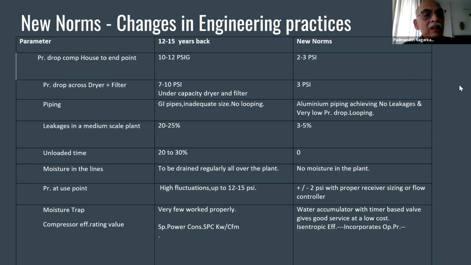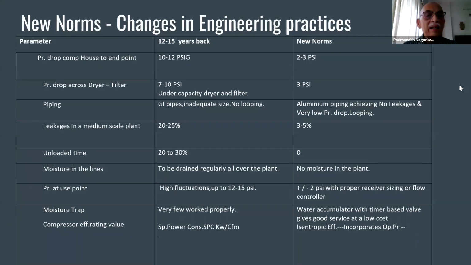Not anymore. Now we use variable speed drive compressors or soft starters, where there is absolutely no tolerance; no unloaded time is allowed. Now moisture in the lines.